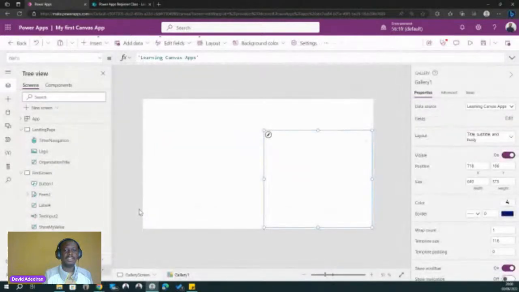Okay, all right. So now, let's give it a minute. Let it load the data. Okay, great.